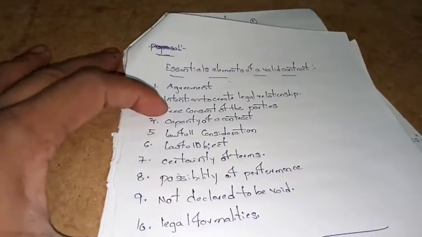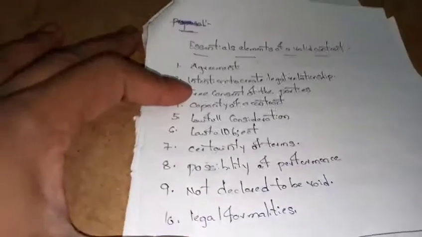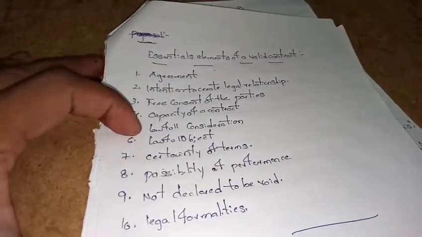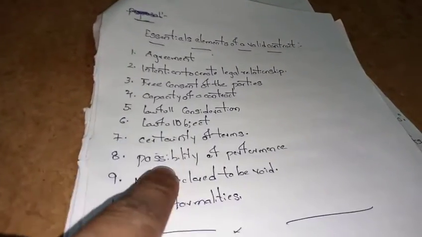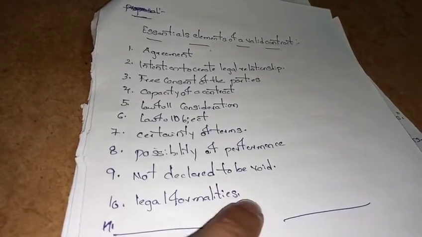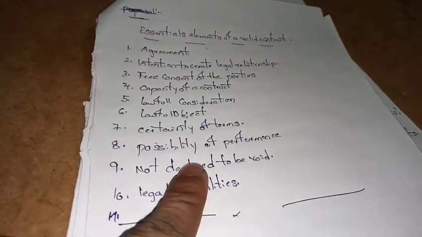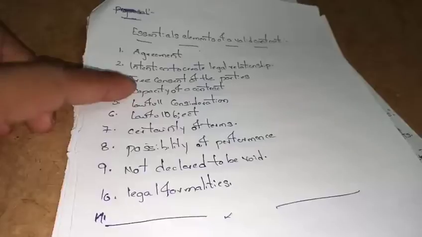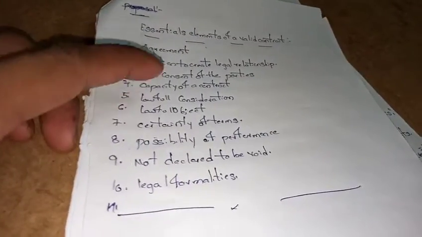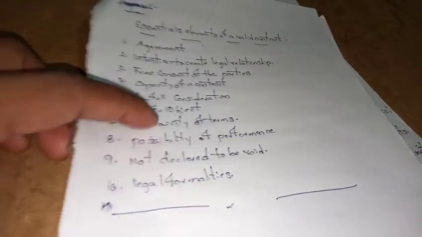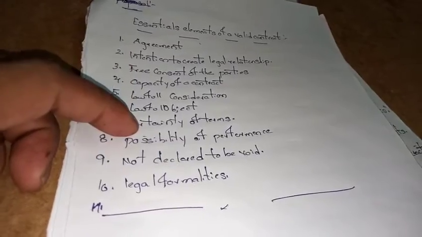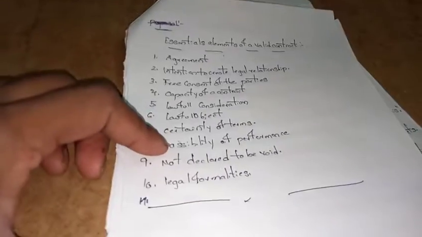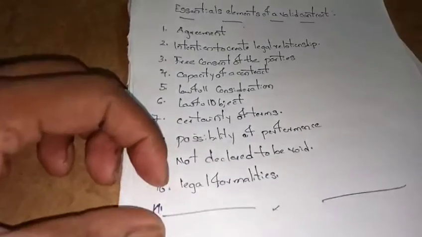Agreement, intention to create a legal relationship, free consent of the parties, capacity of the parties, lawful consideration, lawful object, certainty of terms, possibility of performance, not declared to be void, and legal formalities. These are the essential elements of a valid contract.